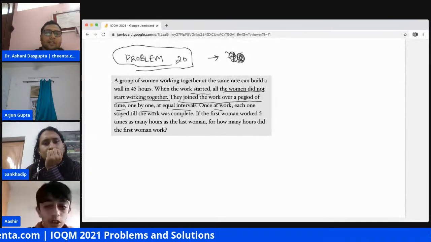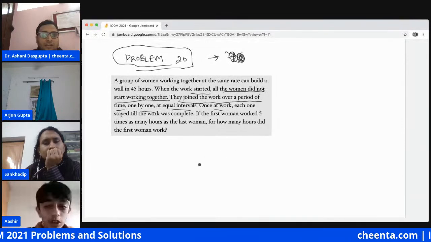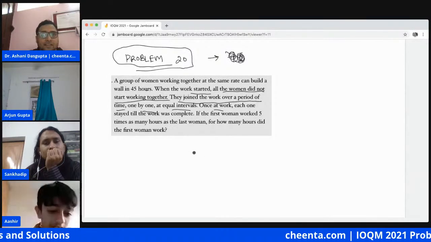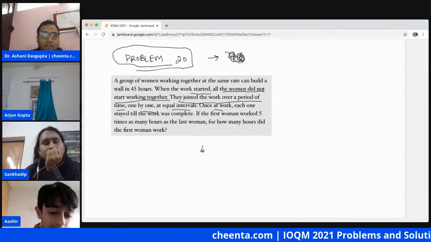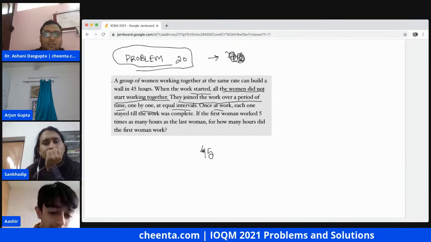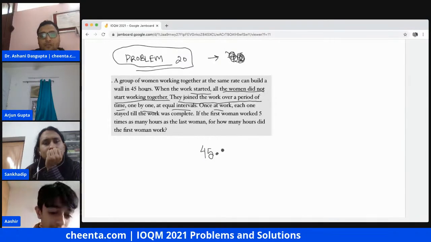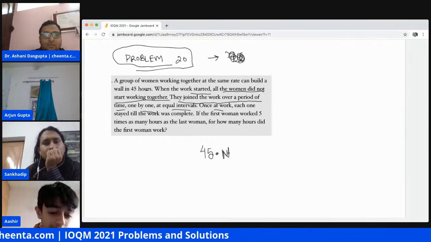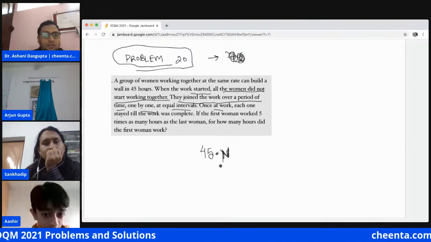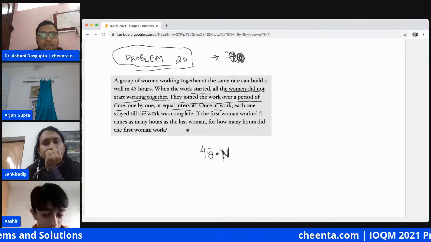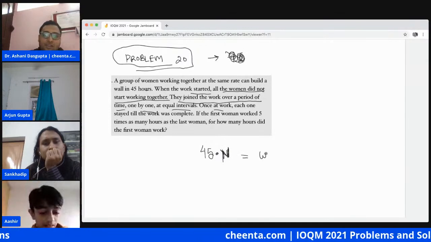Okay, so we don't know how many women are working together, but they are building the wall in 45 hours, means 45 into whatever number of women are required, suppose there are n people in this group.